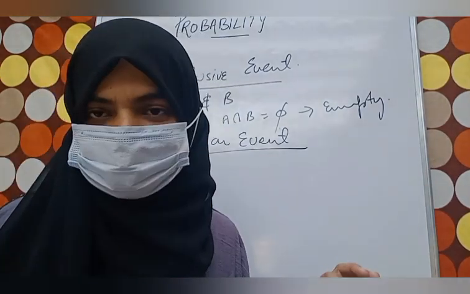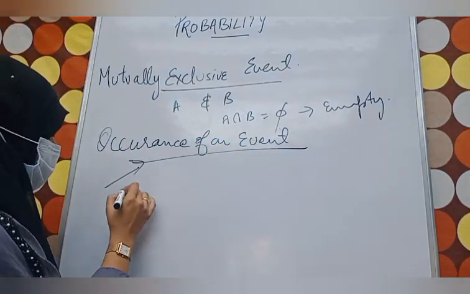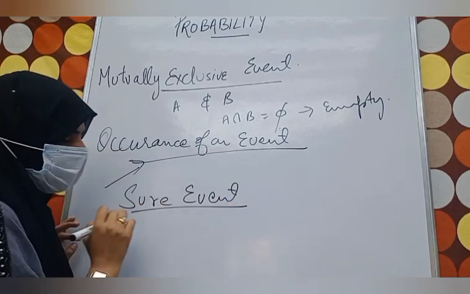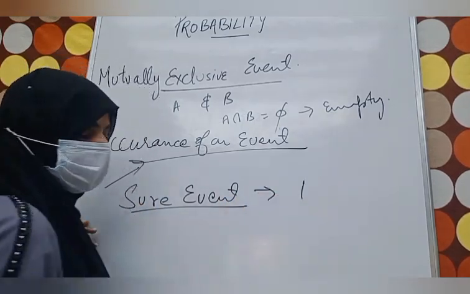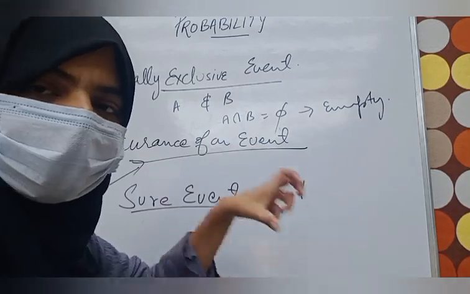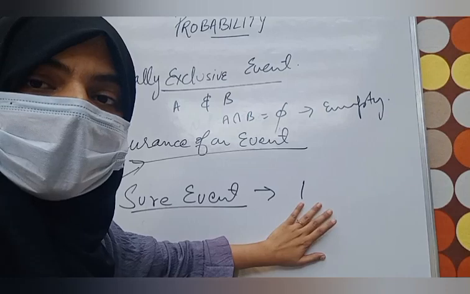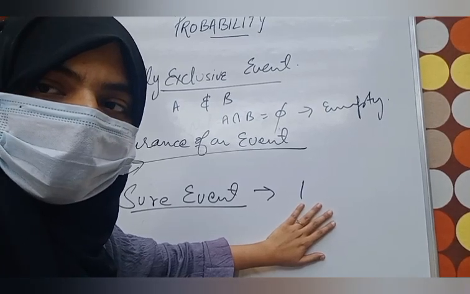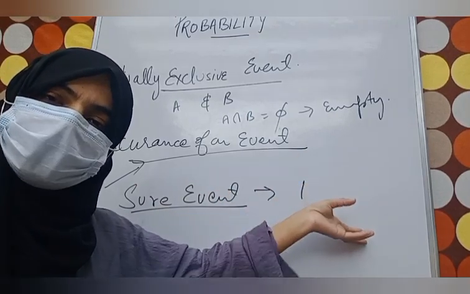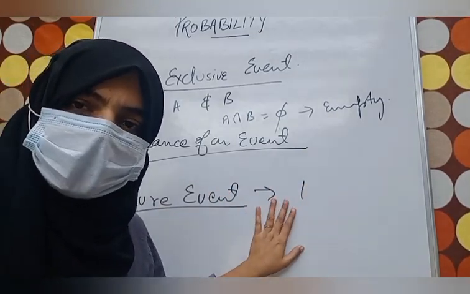Okay, so let's have a look at one. We have a sure event. A sure event is an event whose probability is 1, meaning we are 100% sure that this event is happening, and it satisfies the condition. Or we can say an event which always happens is a sure event. The probability has to be 1 in this case.